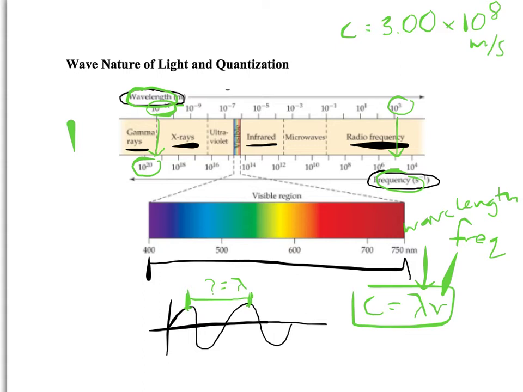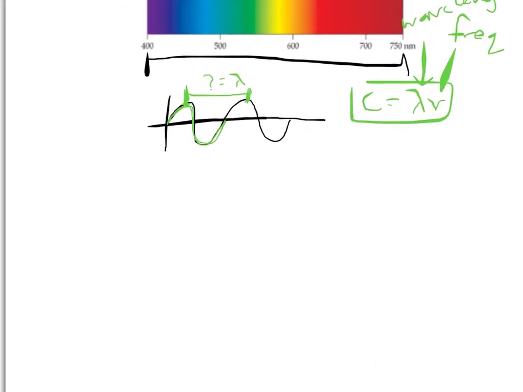The frequency is how many cycles per second. If you notice, the units here are s to the negative 1, or 1 over seconds. So how many times can that pattern right here occur in 1 second? That's the frequency. And if you notice, the higher the frequency, the shorter the wavelength. The longer the wavelength, the lower the frequency. This is some basic information. We'll do some mathematical problems with these relationships tomorrow.